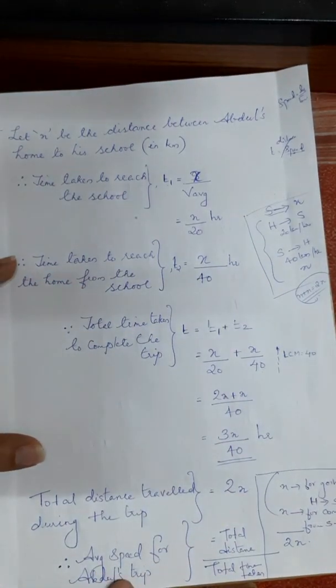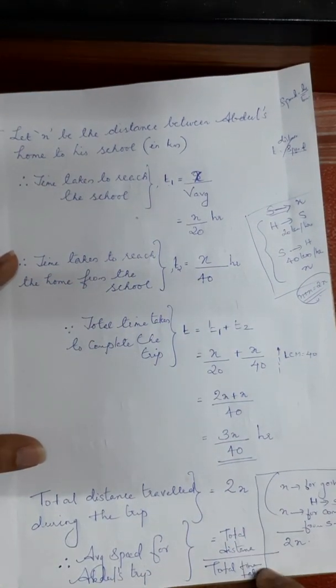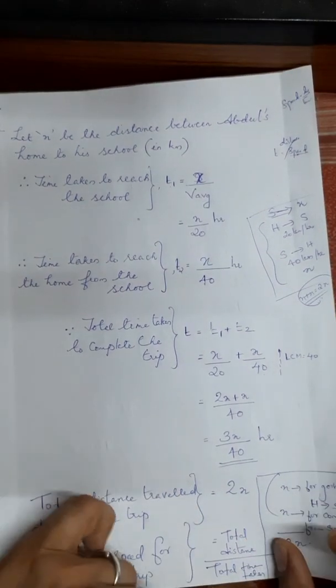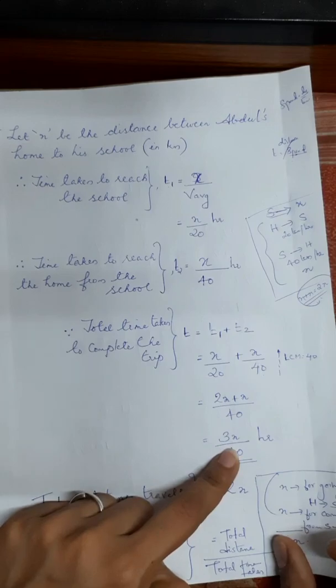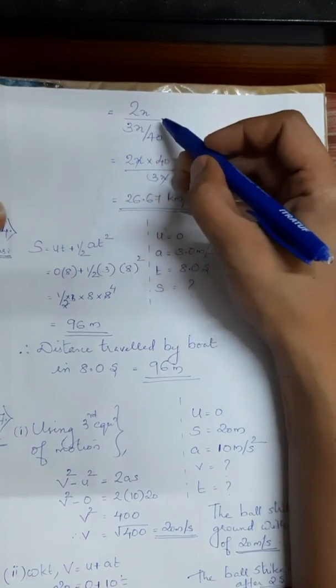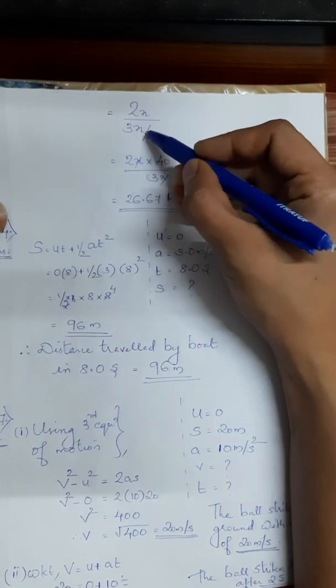So average speed for Abdul's trip is total distance divided by total time taken. So total distance is how much? 2x, and divided by total time taken we have found out, 3x by 40. So what we need to do here? 2x divided by 3x by 40. So we are dividing 2x by 3x by 40.